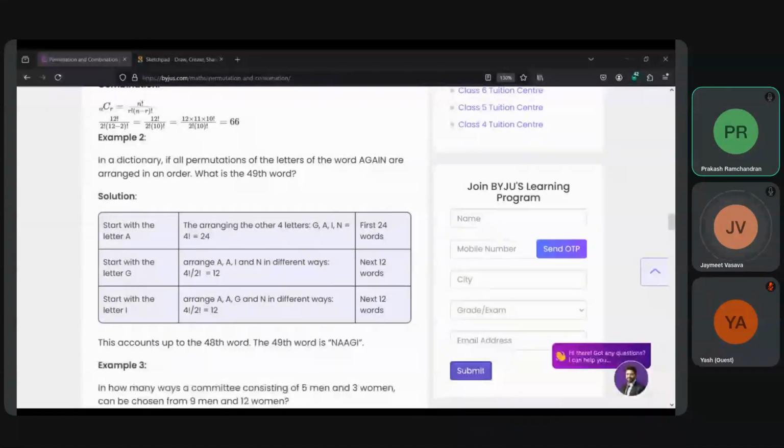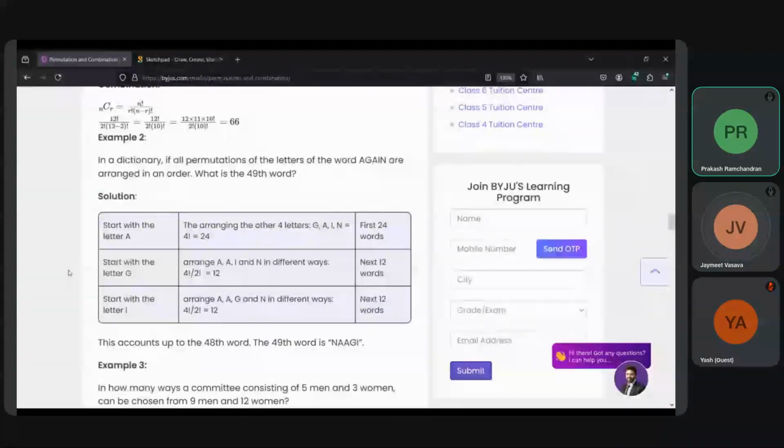So then it becomes 5 factorial divided by (5 minus 5) factorial, which is 0 factorial, which is 1. So 5 factorial is 5 into 4, 20, into 3, 60, into 2, 120. So you can have exactly 120 words. So what is the 49th word he is asking, if you are going in order?